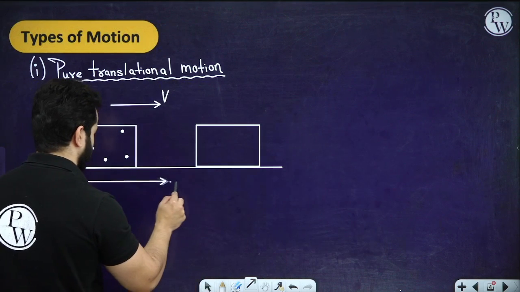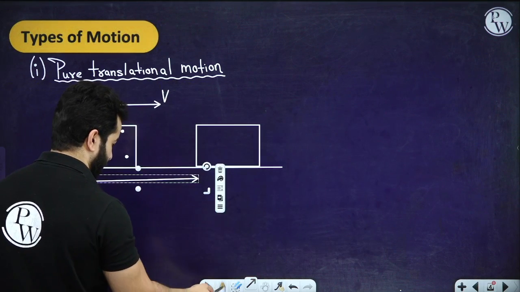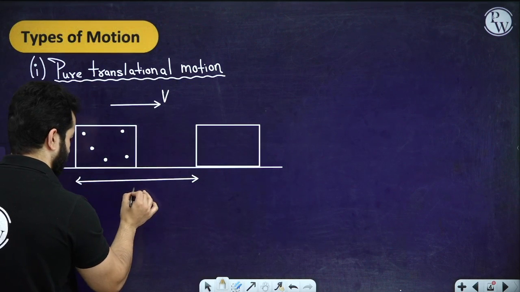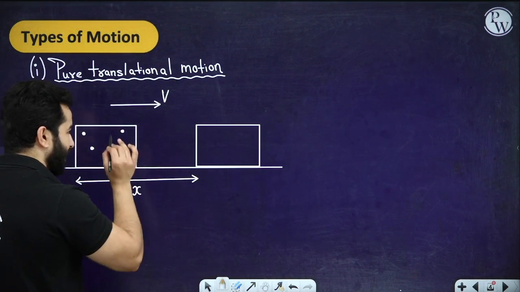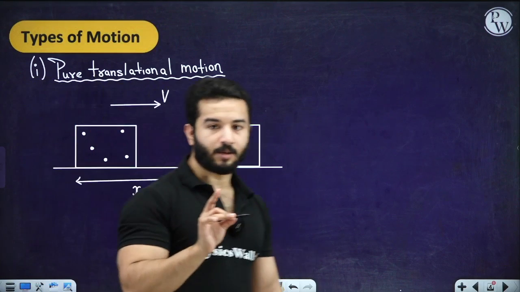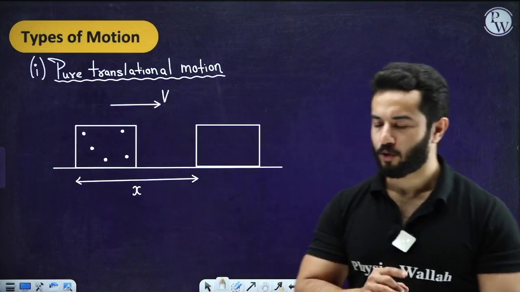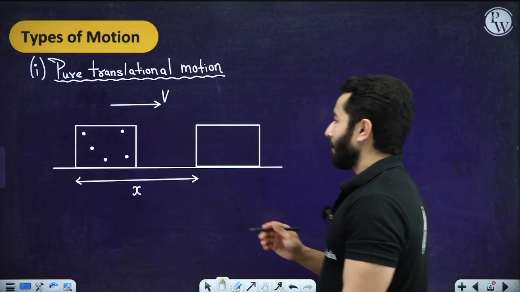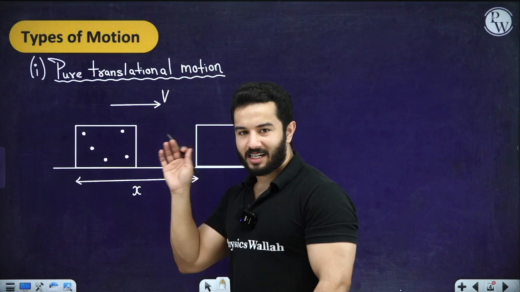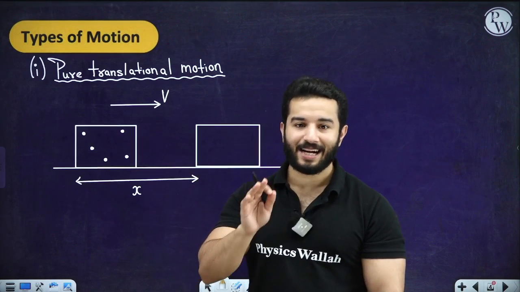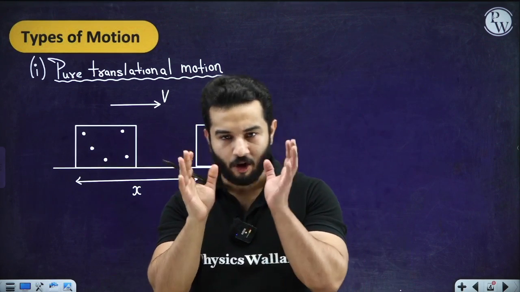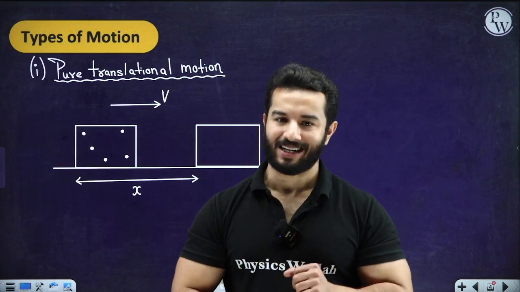So it has covered a displacement of x. So this is x. Each particle, please remember the definition for pure translational motion. Each particle in the rigid body will cover the same displacement no matter how small or how large the time interval is.